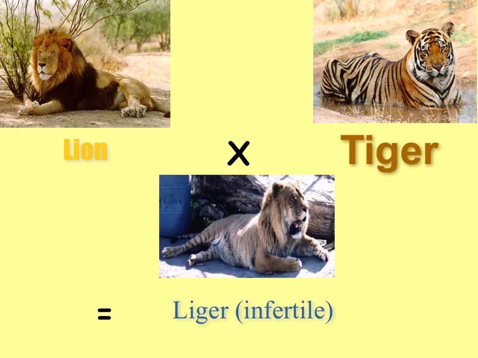Another example here is that it is possible to breed a lion and a tiger together to produce this here, a liger. Tigers are a species in their own, lions are a species in their own, but ligers aren't a species because ligers are not able to then go on and breed with other ligers and produce offspring. So a liger is not known as a species, it's just known as a crossbreed here.